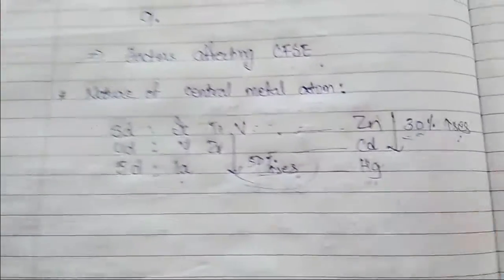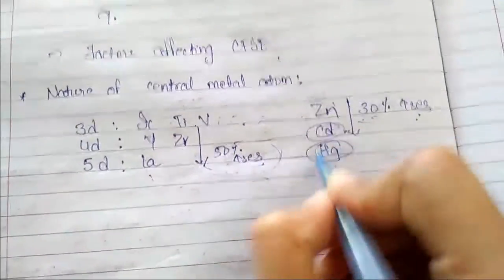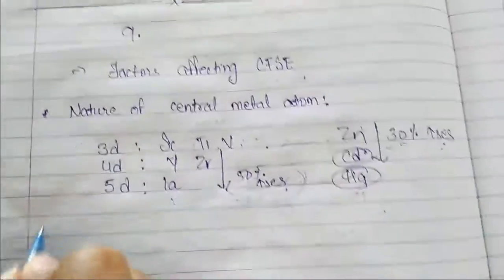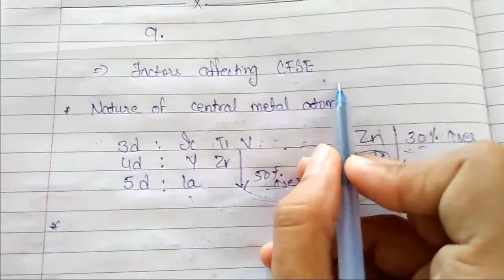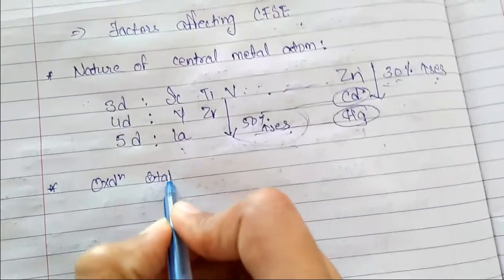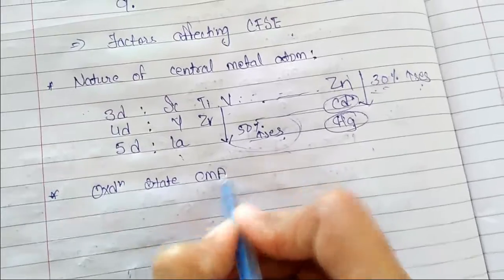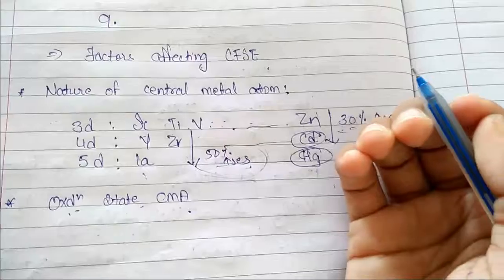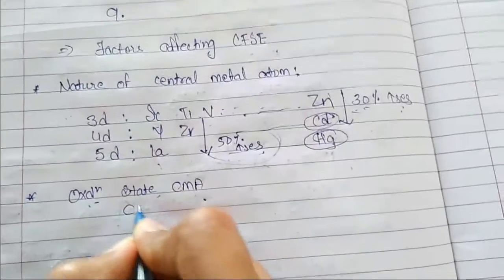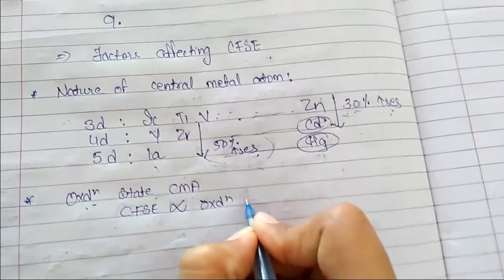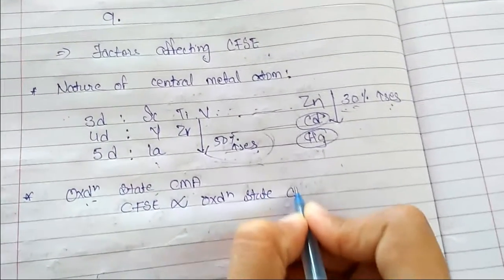If you are talking about cadmium and mercury, the energy required for mercury is greater than cadmium. Clear? The next factor on which the CFSE is depending is oxidation state. So oxidation state we are calculating for central metal atom, right? Depending on oxidation state, the crystal field splitting energy varies. The crystal field splitting energy is directly proportional to the oxidation state of central metal atom.